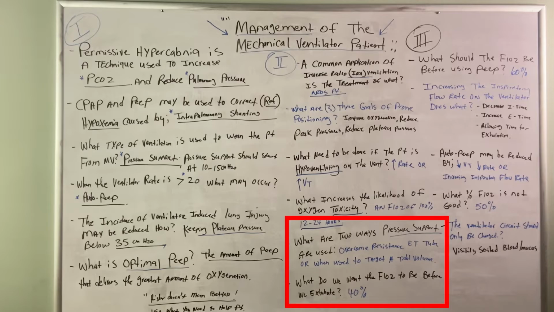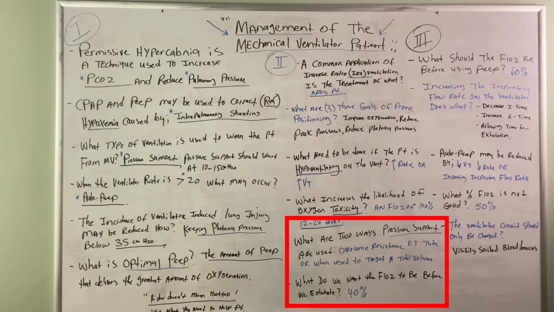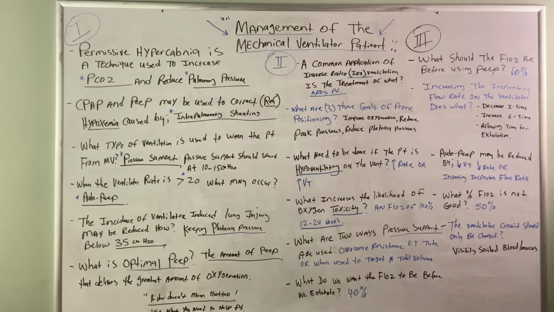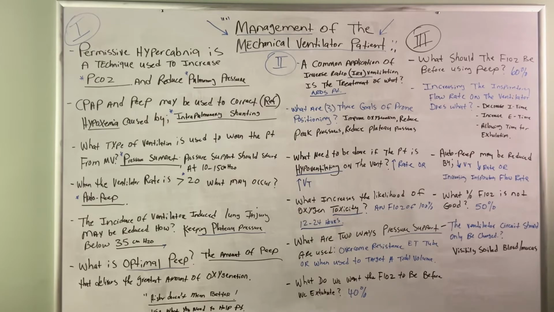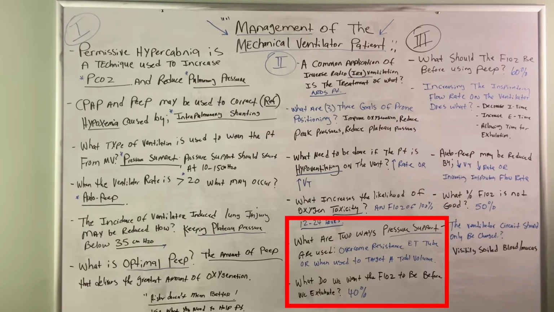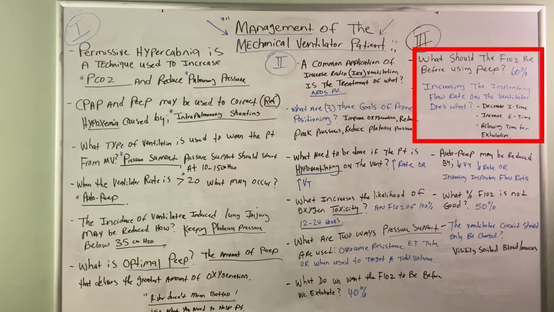What are 2 ways pressure support is used? Pressure support is used to overcome the resistance of the ET tube or when used to target a tidal volume. What do we want the FiO2 to be before we extubate a patient? Before we extubate a patient, we should have an FiO2 of 40%. Roman number 3, what should the FiO2 be before using PEEP? The FiO2 should be at least 60%. That's our cutoff before adding PEEP.